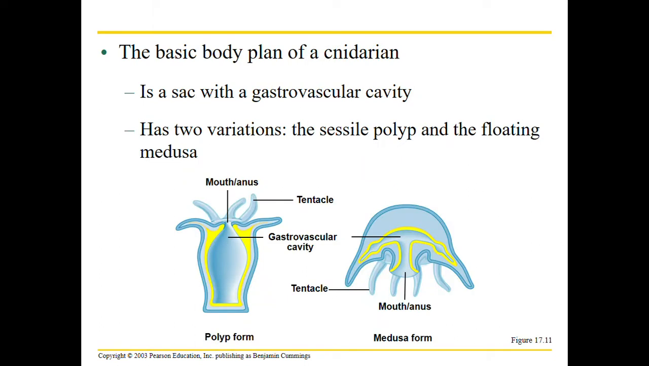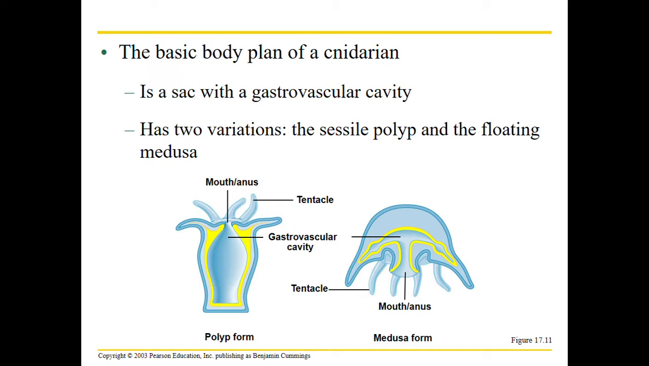The 2 different forms are the medusa and the polyp. The polyp is sessile. It stays in one place, it doesn't move. And then the medusa, the one that you're probably used to seeing with like jellyfish, is the free-floating form. These both have the same portions, but they have different structures.